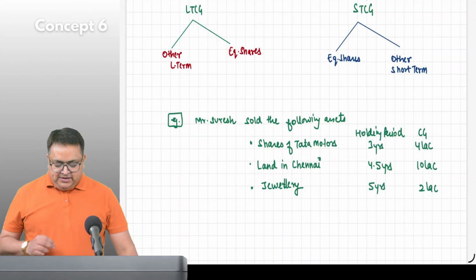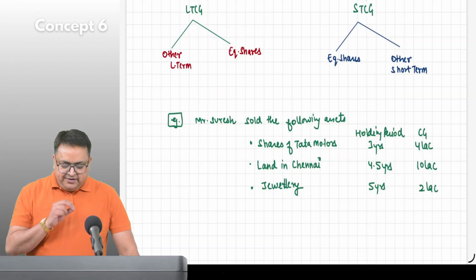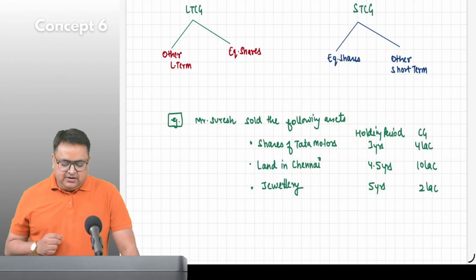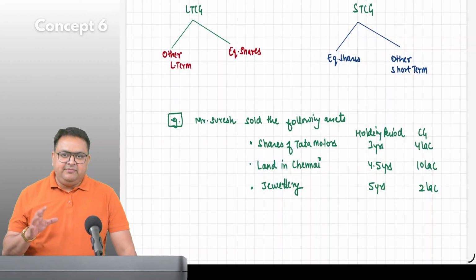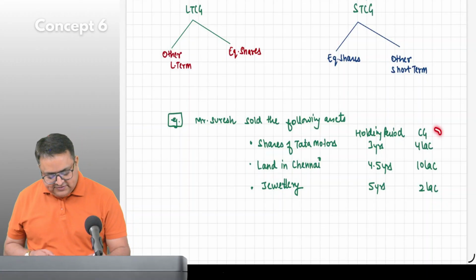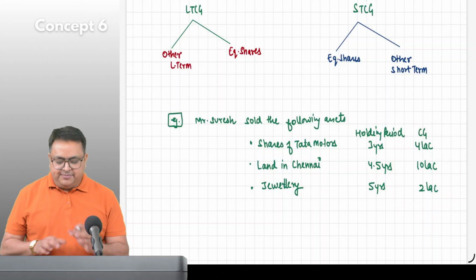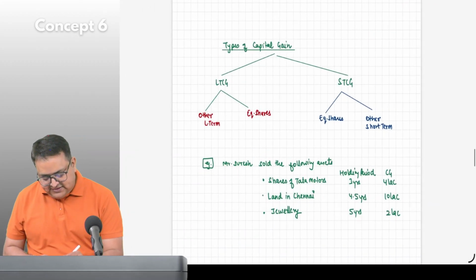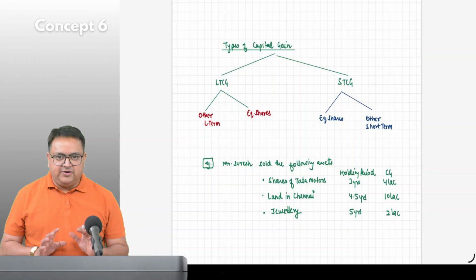Guys, I'm pausing here. Please tell me all the capital gain which he earned. How much is the capital gain? Everything is capital gain, so you will say, sir, 4 plus 10 plus 2, 16 lakh is the total capital gain as of now.